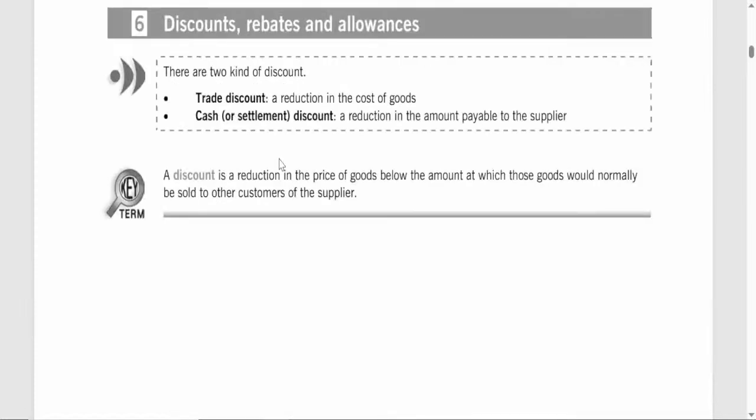This approach offers a structured view of how trade and cash discounts are applied in accounting. Trade discounts are straightforward, fixed reductions applied directly to invoice amounts, while cash discounts are conditional on early payment and depend on the financial preferences and priorities of both the seller and the buyer.